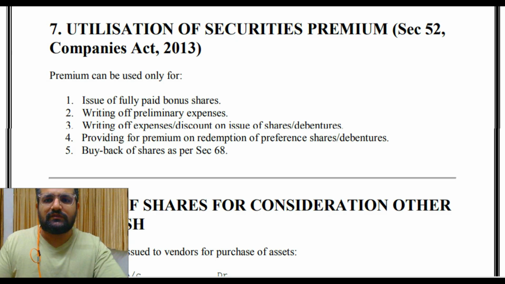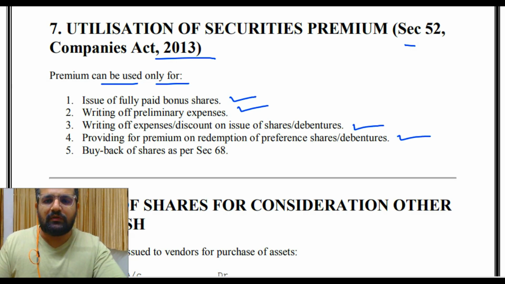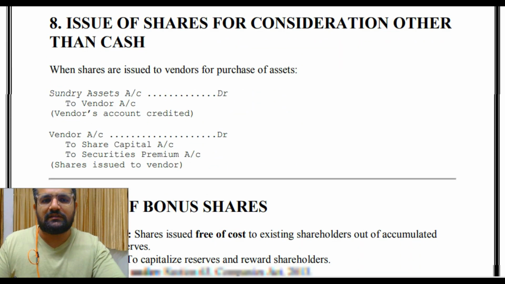Then utilization of securities premium, section 52, Companies Act 2013. Premium can be used only for issue of fully paid bonus shares, writing off preliminary expenses, writing off expense or discount on issue of shares or debentures, then providing for premium on redemption of preference shares or debentures, then buyback of shares as per section 68, then issue of shares for consideration other than cash.